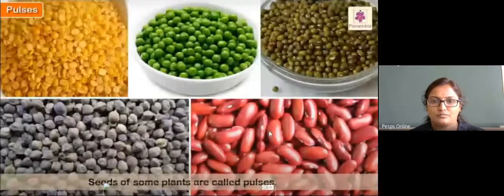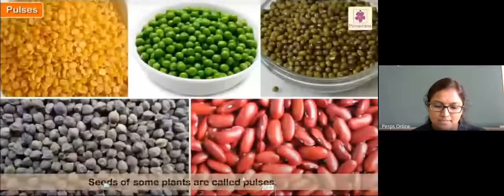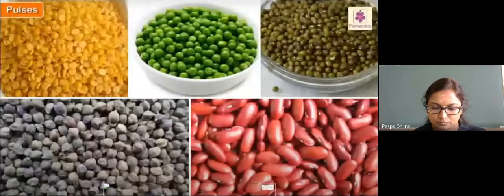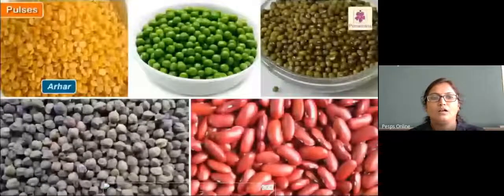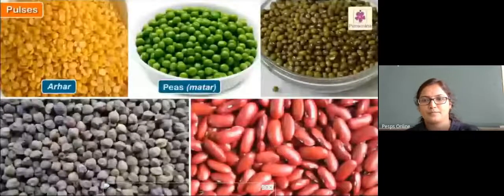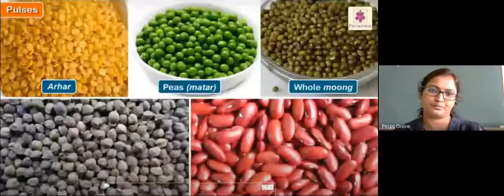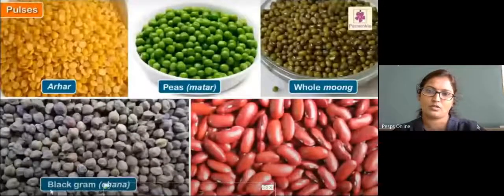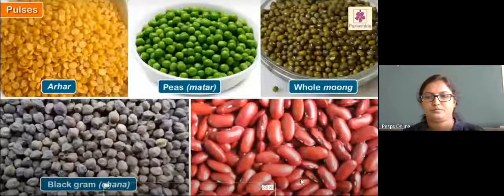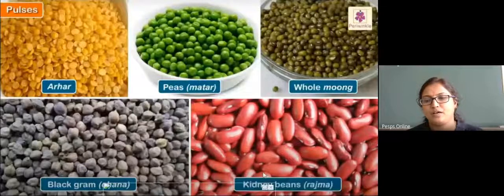Seeds of some plants are used as pulses. Arhar, peas, green gram, chickpea. This is a kidney bean, or we call it rajma beans. Reddish to lavender color we will get in these beans.